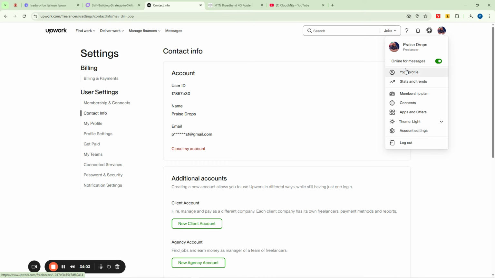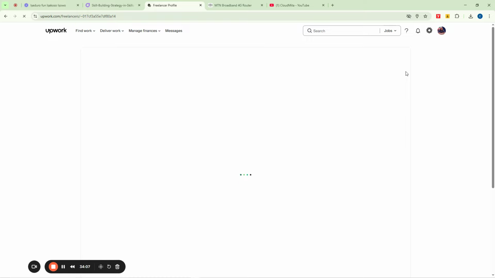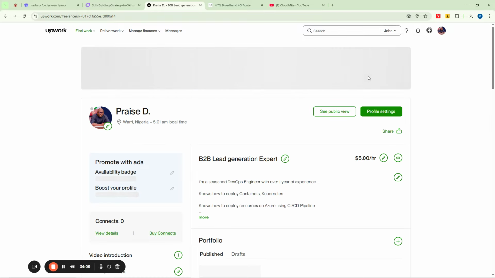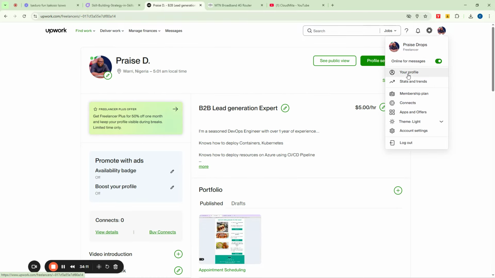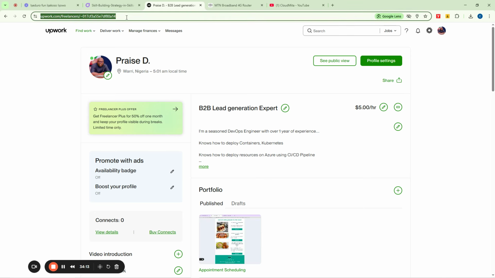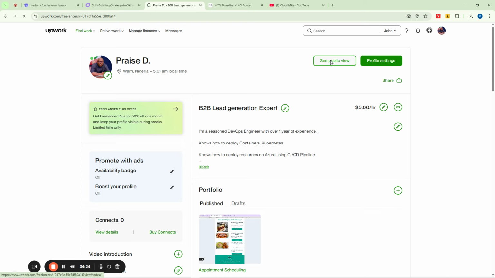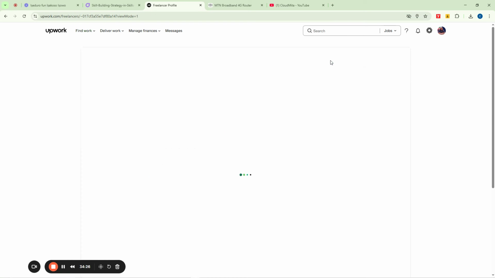Okay, so when you are here now, you can see your profile. If somebody asks you to send your profile on Upwork, you have to come here, click on your profile, and then select the link and send it to the person, maybe via WhatsApp, via email, or whatever, right? And this is how the public can see your profile. When you click here, you see that people get to see your profile in the public view.